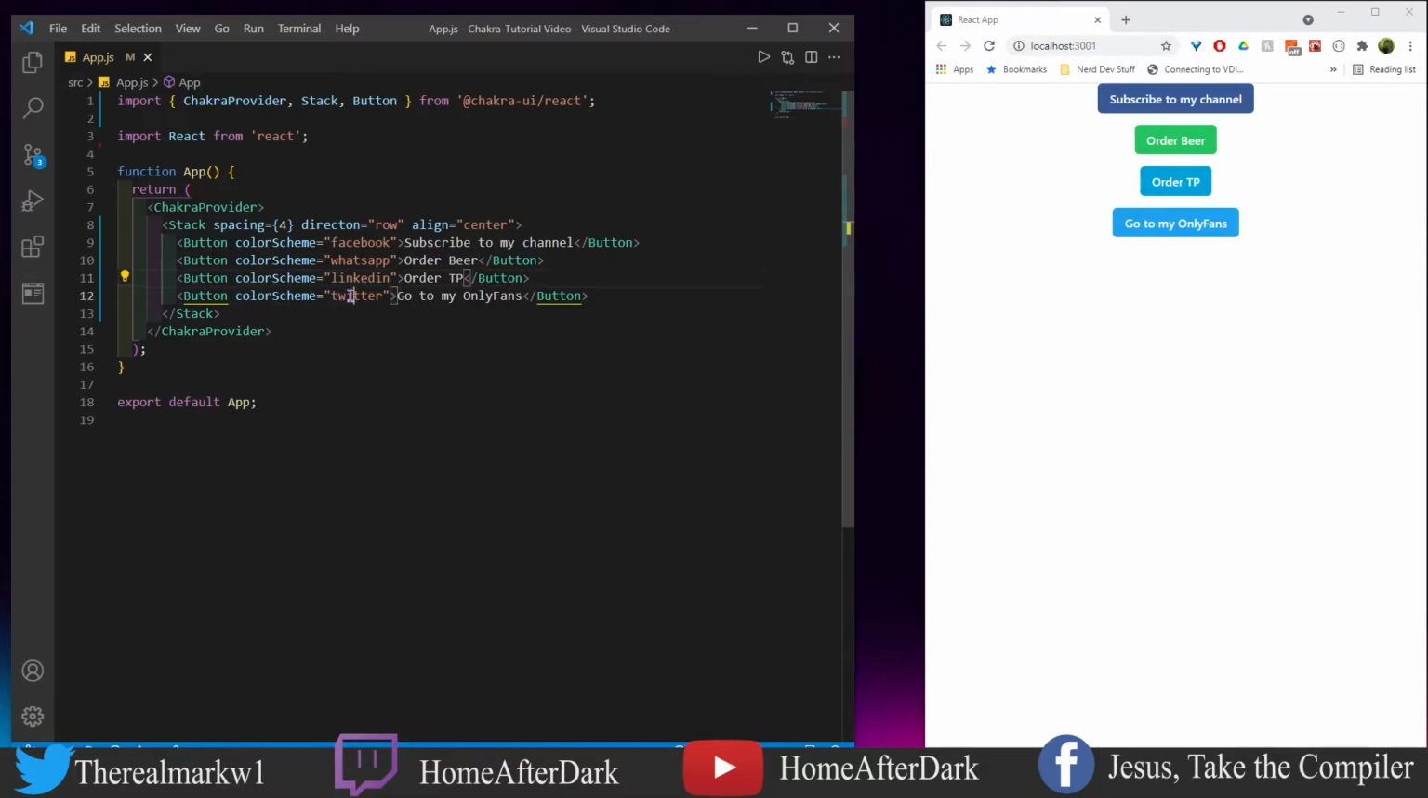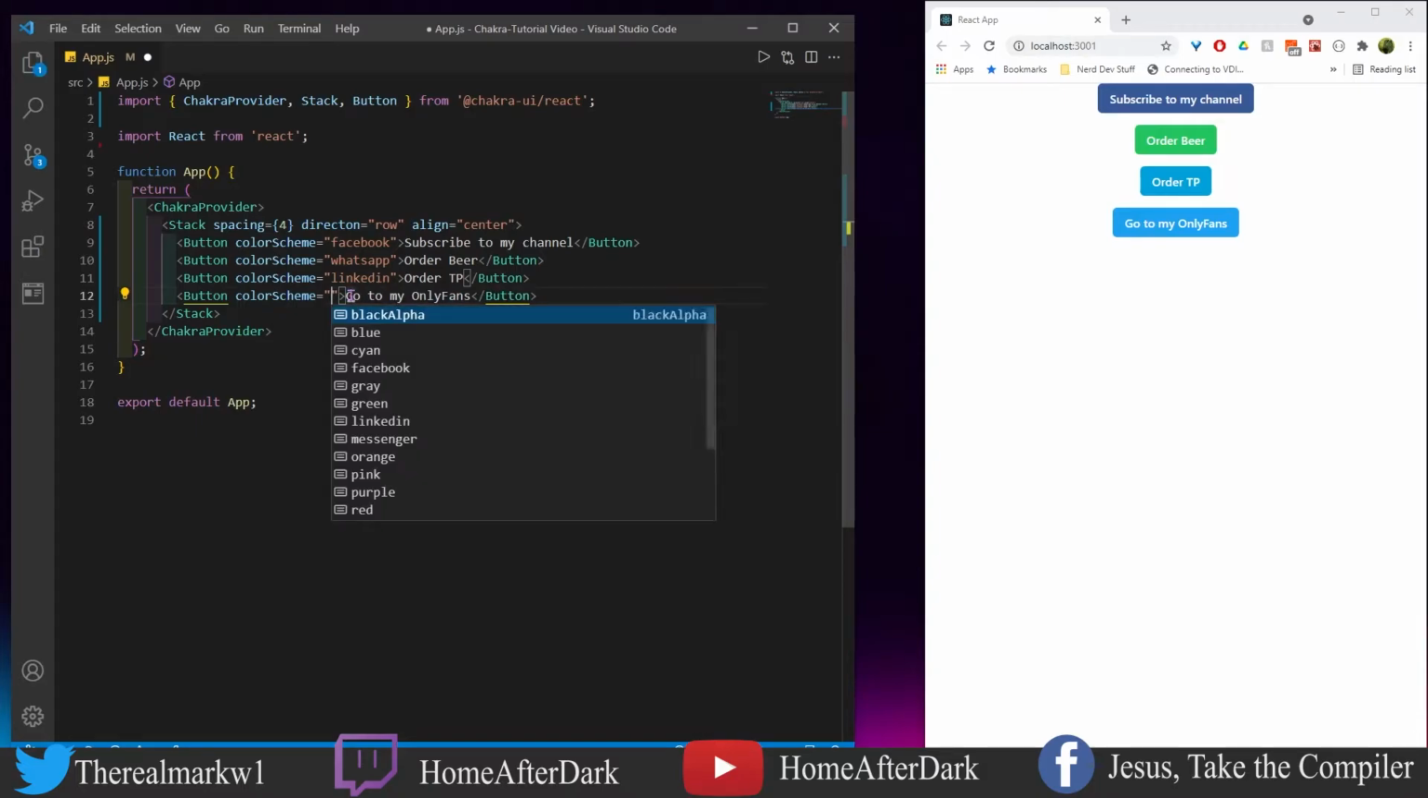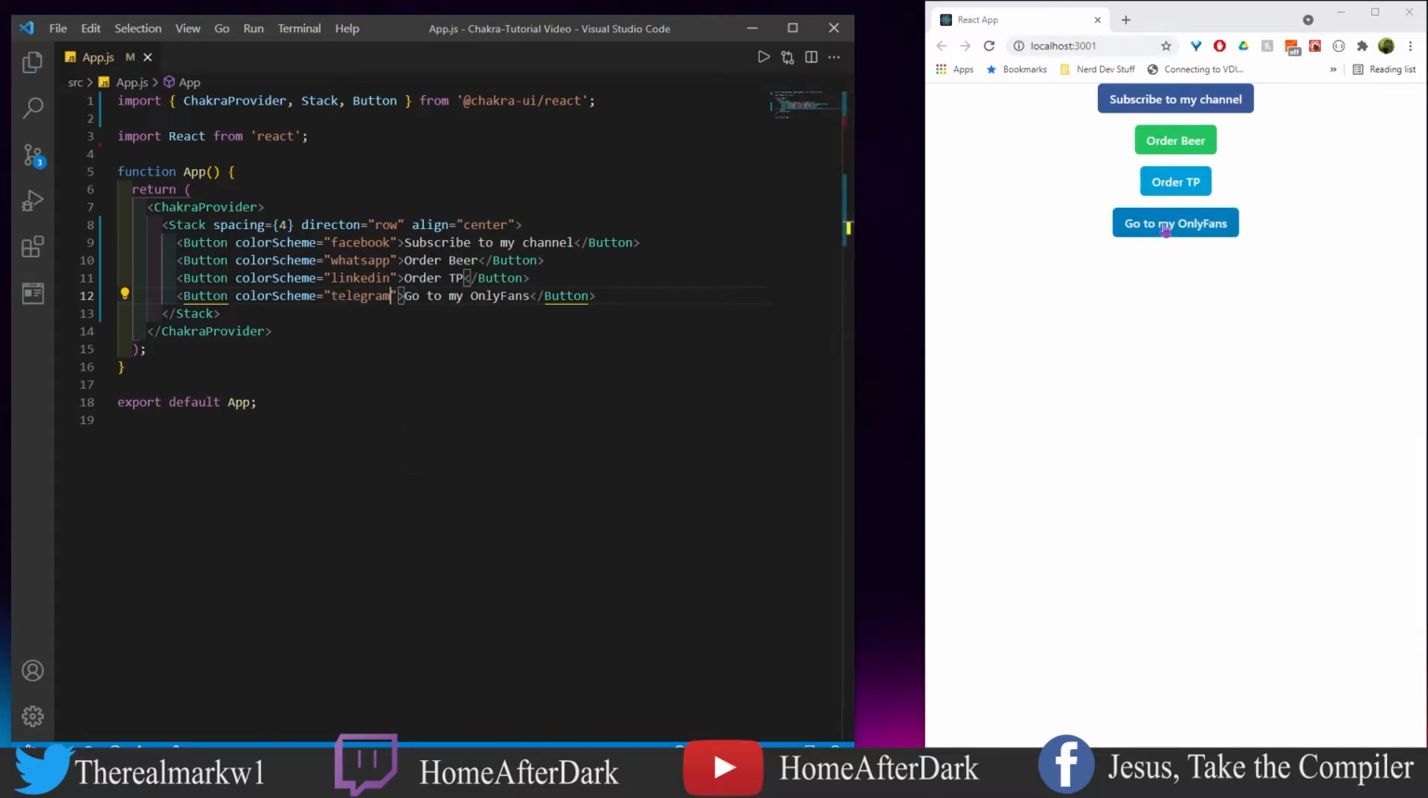So there's lots of different kinds of color schemes. You can see that there's the white alpha, orange, messenger. Let's do Telegram. We see that it comes to a slightly different shade of blue right here. And as we hover over them, it still defaults to what that on-hover color would be if you were actually on Facebook or Telegram or whatnot. So let's go ahead and discuss sizes, and let's actually just apply them first, then we'll discuss them.